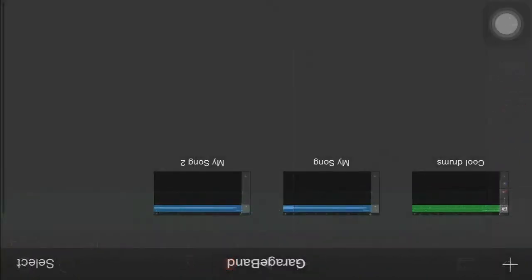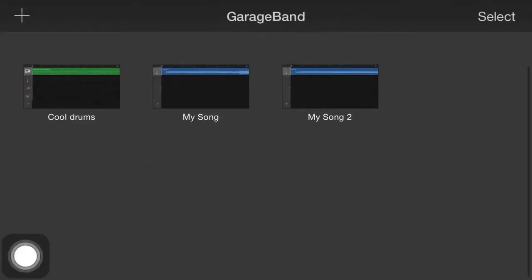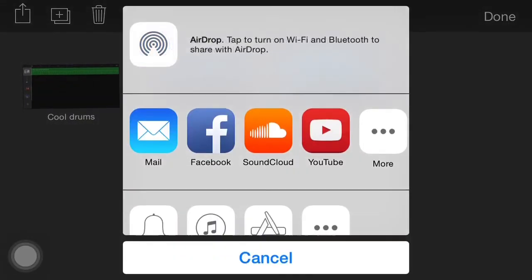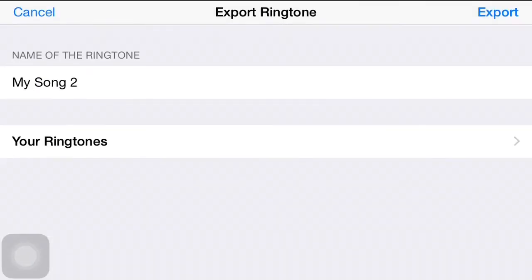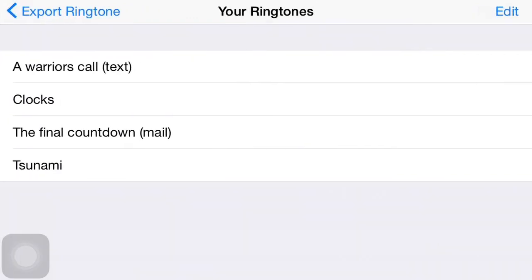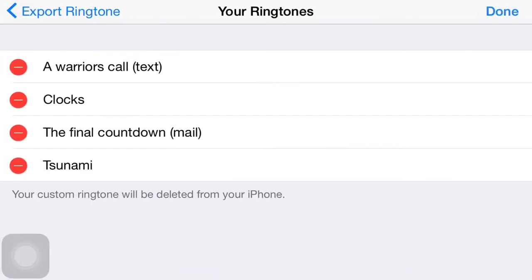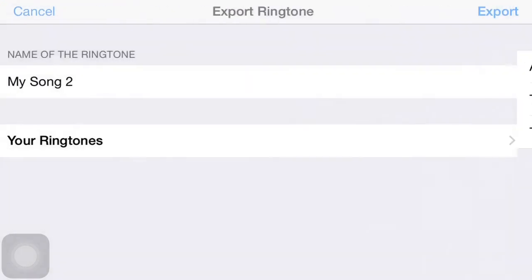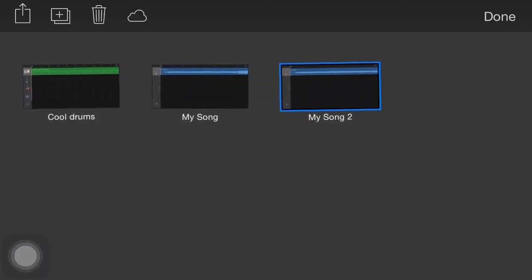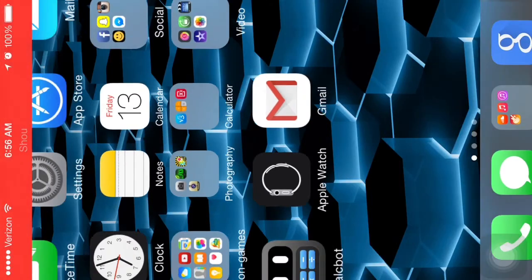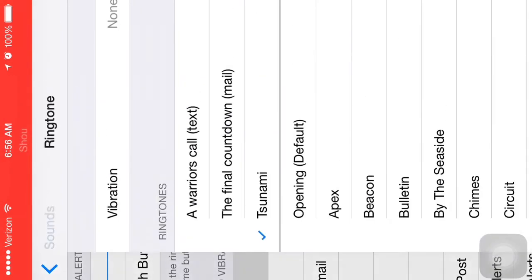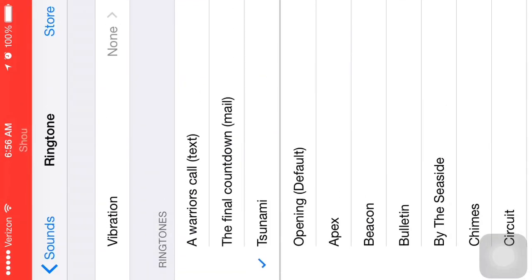Now I'm going to go back to GarageBand, and let's say I didn't like that one, and I don't want to see it ever again. So what you're going to do is select any song, click the up arrow, export it as a ringtone, click Your Ringtones, edit, and then you can get rid of the one you want. Done. You don't even have to export the ringtone now. If I go back to it in my settings, you will see that Clocks isn't here anymore.